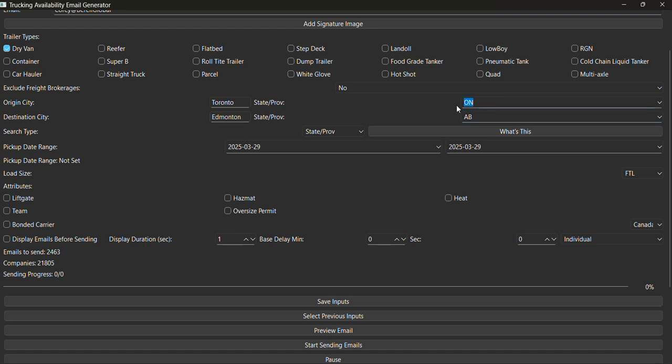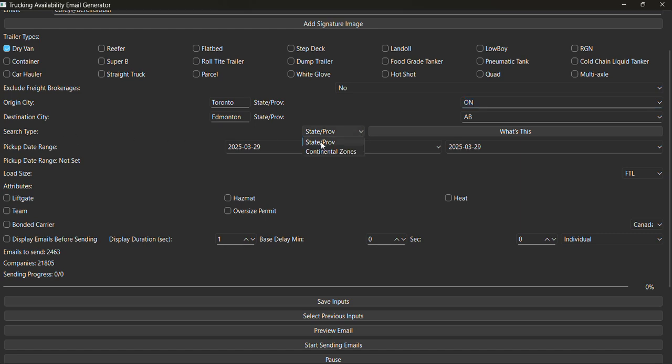Okay, so the way the script works is that it's going to look at your database of customers, and basically it's going to assess where your customers are, like which ones have the province Ontario registered with them. So the emails will all be sent based on this province here. If you are looking outside of the province or to include more provinces, we have another option here called search type.